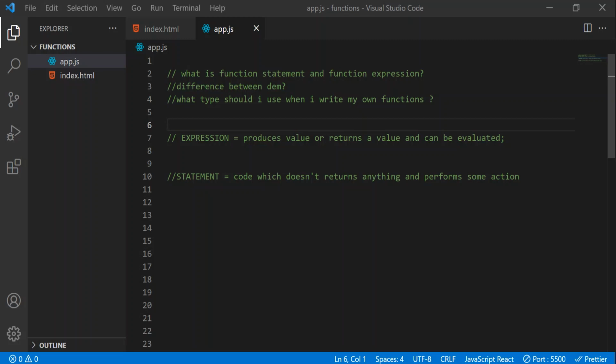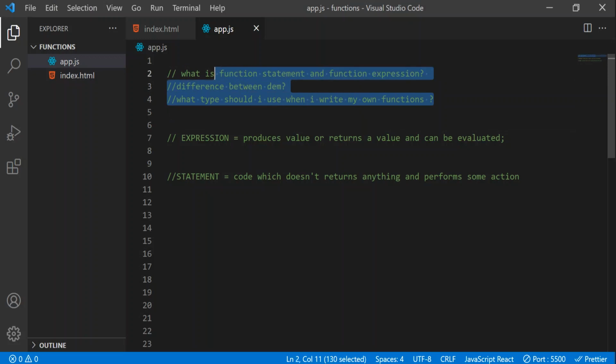Okay, so here we have three questions, friends. The first question is what is a function statement and a function expression. The second question is what is the difference between them, and the third question is what type should I use when I write my own functions. So we'll get answers to these three questions in this video.